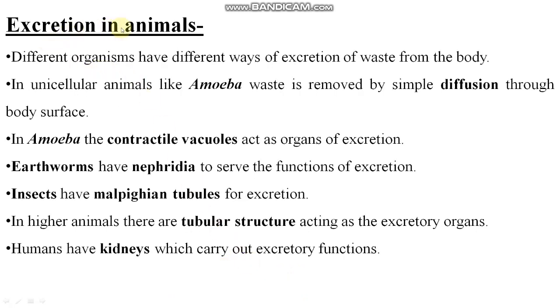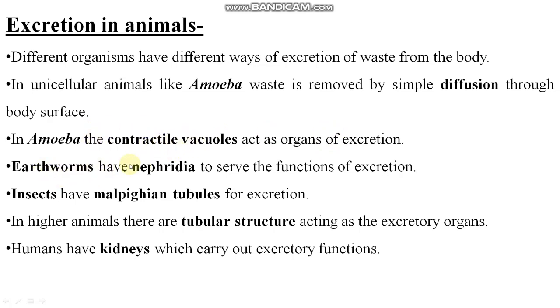Now coming to excretion in animals. Listen, students, there are variations in animals, from unicellular to multicellular, from simpler to complex organisms, right? So in unicellular animals like amoeba, amoeba is a unicellular organism. Waste is removed by the simple diffusion process through its body surface. Amoeba has contractile vacuoles which act as organs of excretion. For this excretion, amoeba has contractile vacuoles.